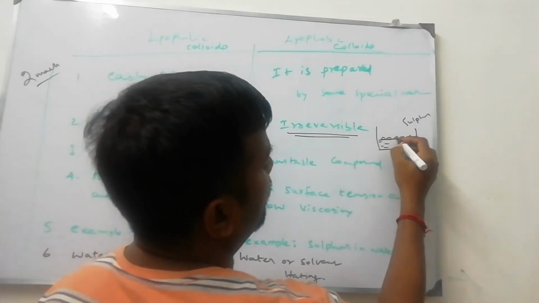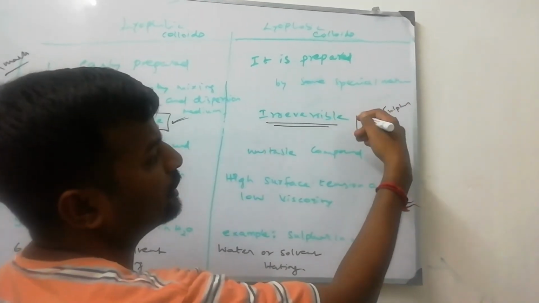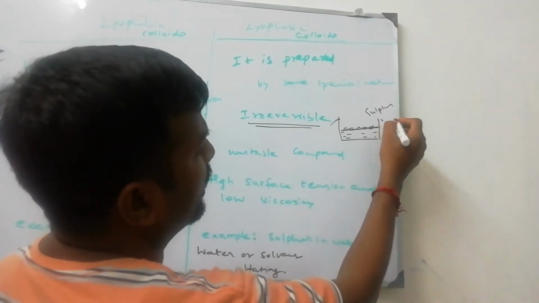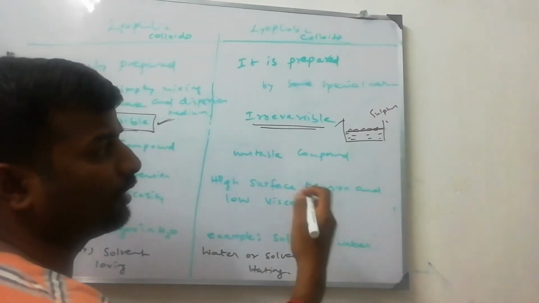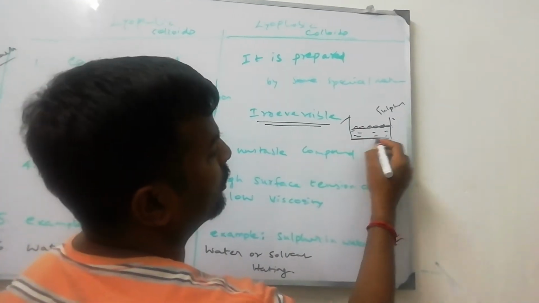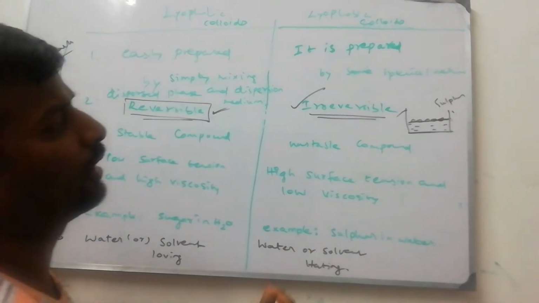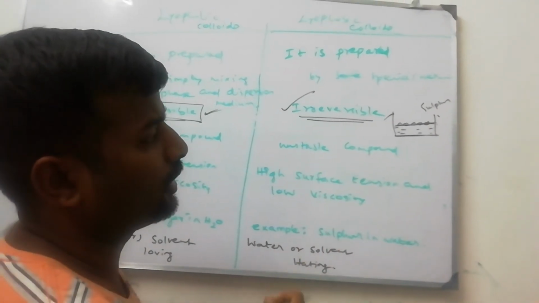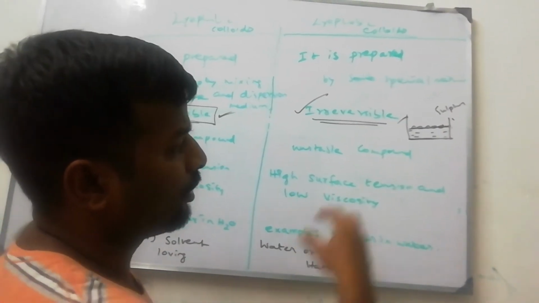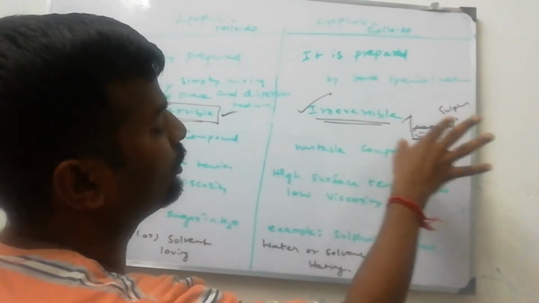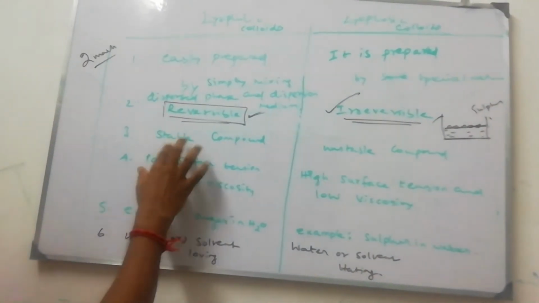Sulfur in water will float, repelling, because it will not mix with the surface. While filtering, sulfur is coming out, and again we cannot mix it back. That's why it is irreversible. Irreversible means you cannot take sulfur from the solution again. So it is irreversible. It is a stable compound.